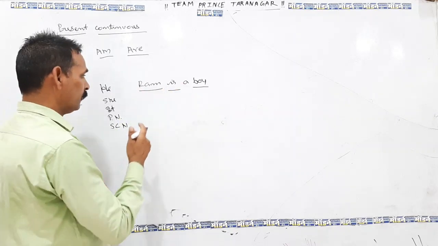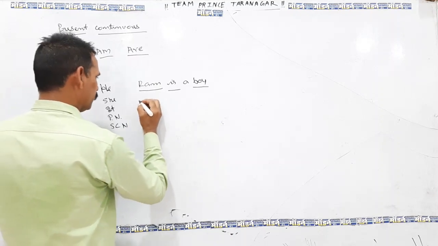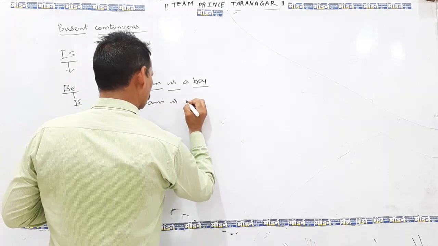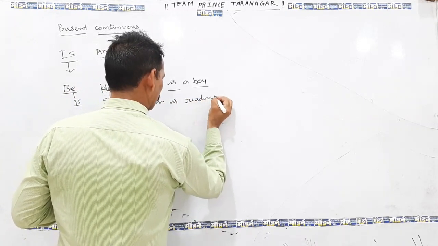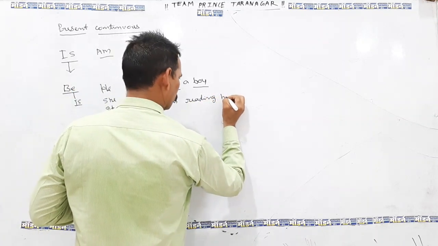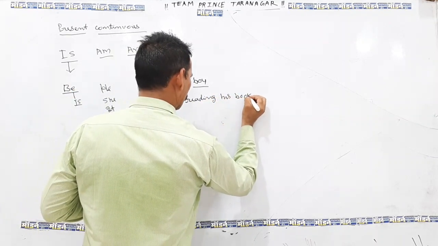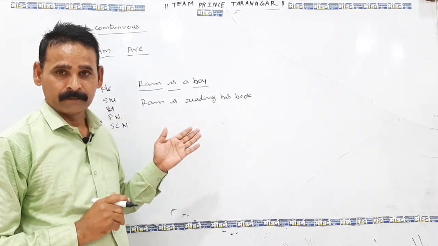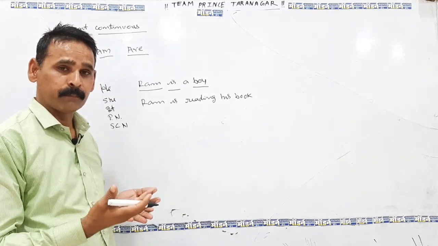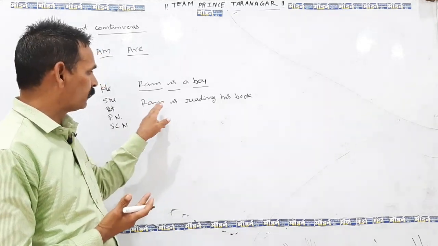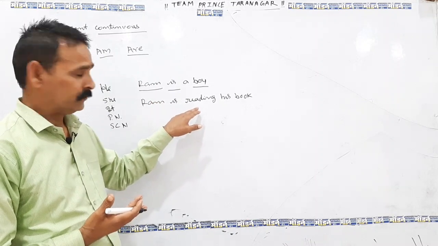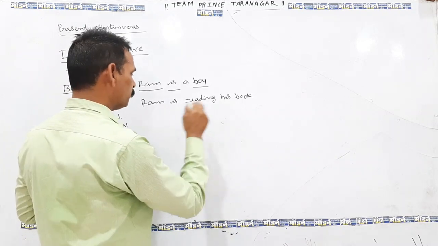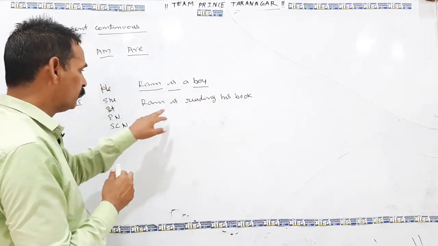In the second form, suppose that if I say Ram is reading his book. It means the work is going on, the work is continuing. The work is on progress. To make the supposition for progression work, we always use is with the ing form in the verb. So Ram is reading his book. Once again, how can we use the is?